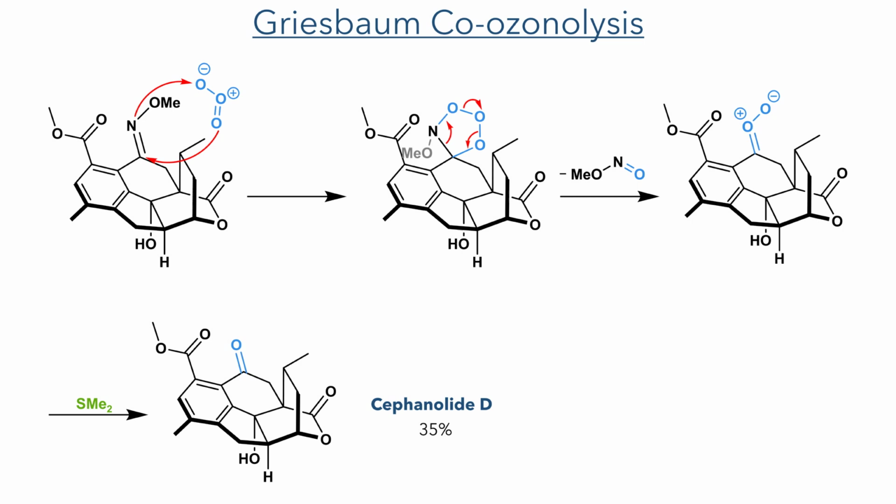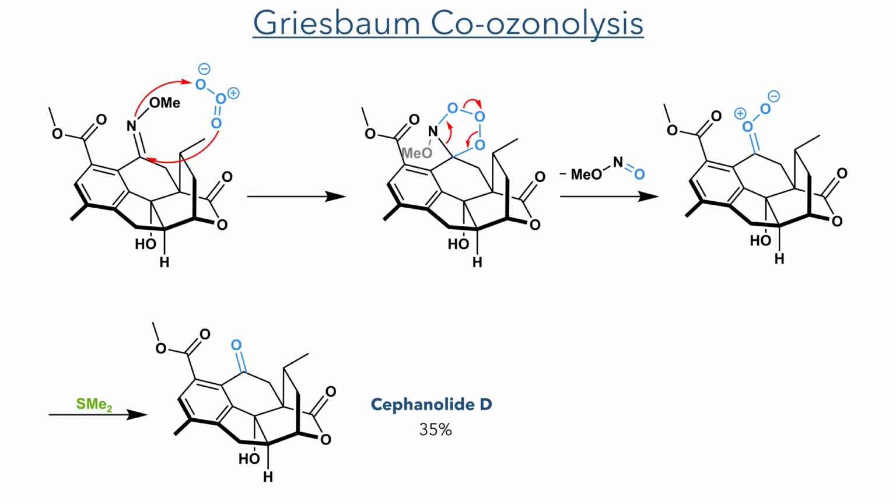To complete the synthesis of cephanolide D, the researchers needed to remove the oxime. This was accomplished using a Griesbaum co-ozonolysis reaction. This is similar to a typical ozonolysis of an alkene, where ozone first undergoes a cycloaddition, forming a cyclic intermediate that then decomposes, forming a peroxide intermediate.